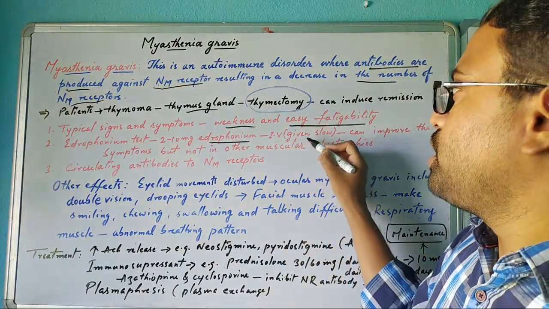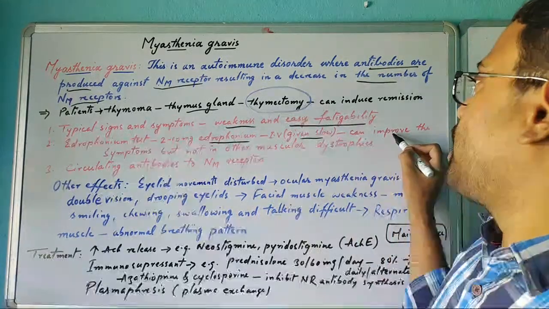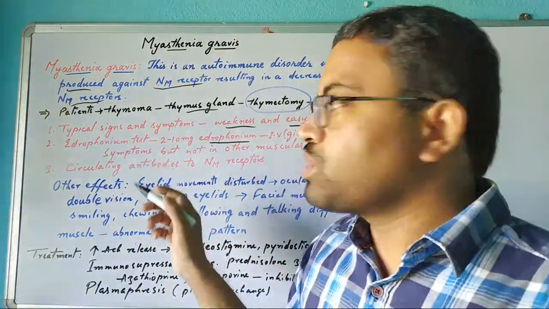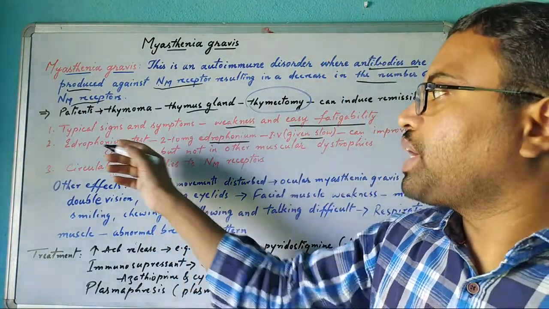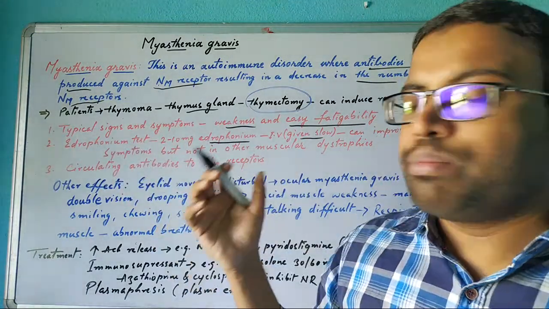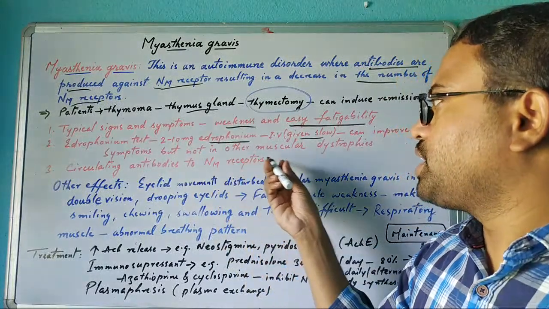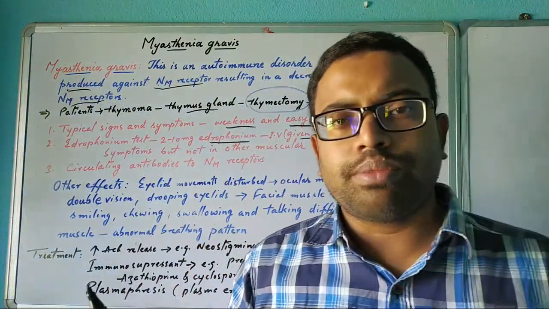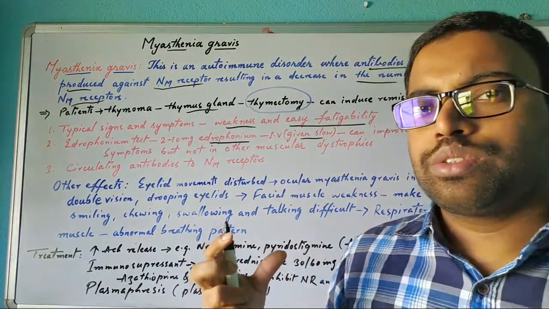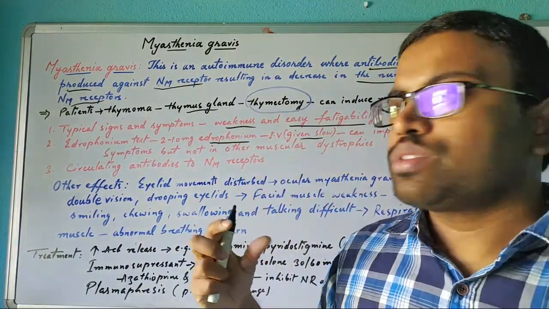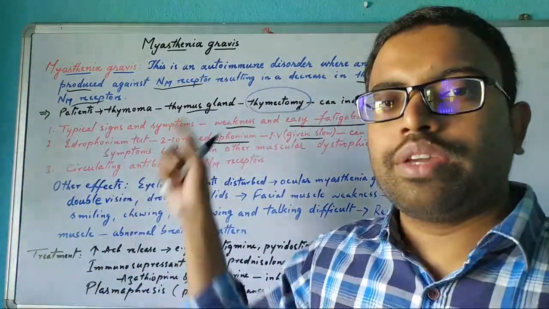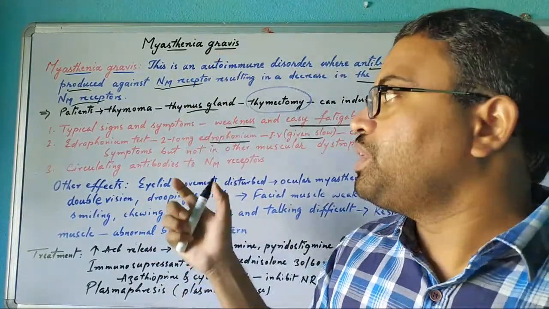It is given slowly through IV and can improve the symptoms. But it does not detect other muscular dystrophies or other muscular weakness; if myasthenia gravis is there, it can be detected by the hydrophonium test.